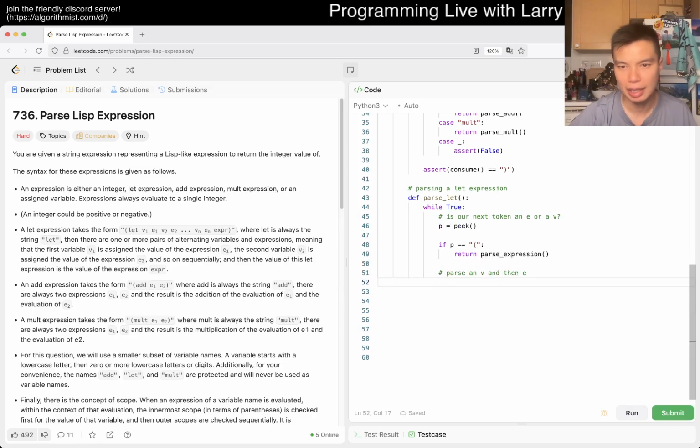So then we want to say maybe parse re, right? So maybe we have re is equal to parse re to get the variable name, and then ye is equal to parse expression, as we said, and maybe we'll write it out just for consistency's sake.